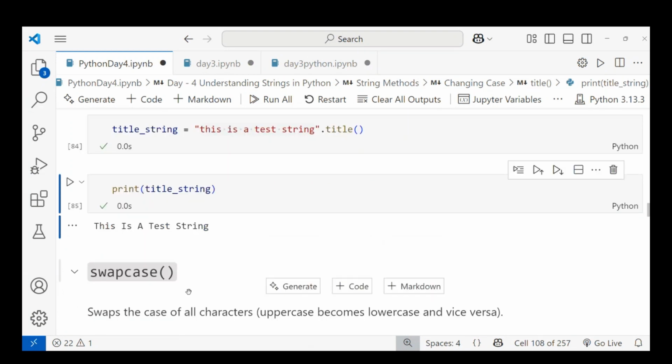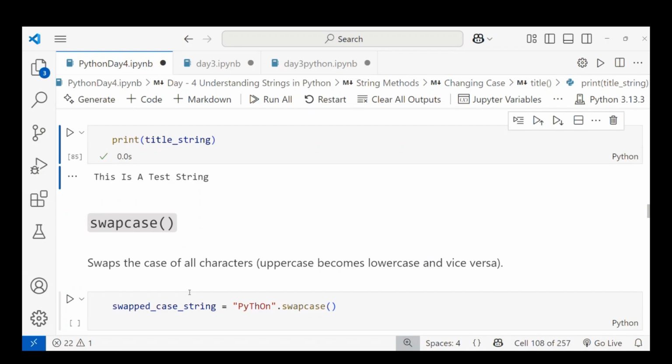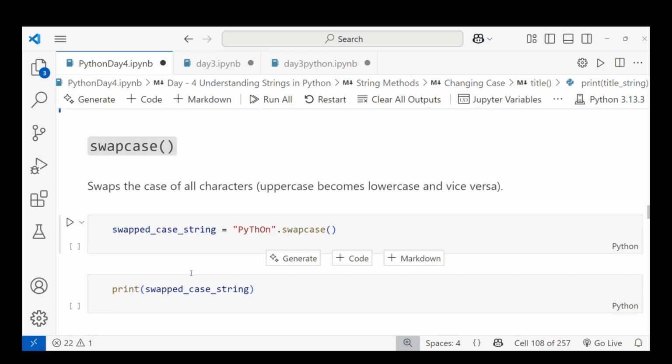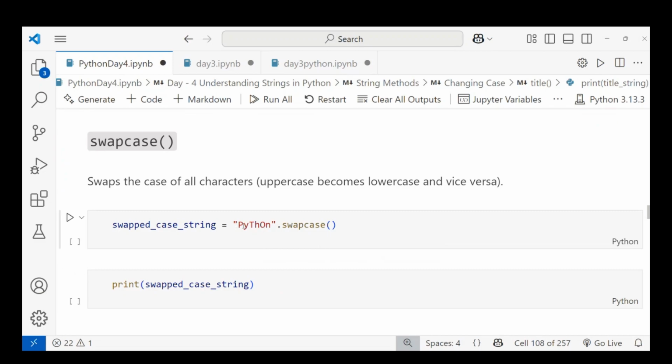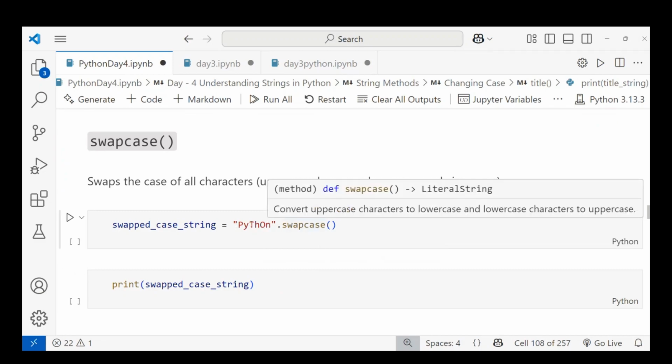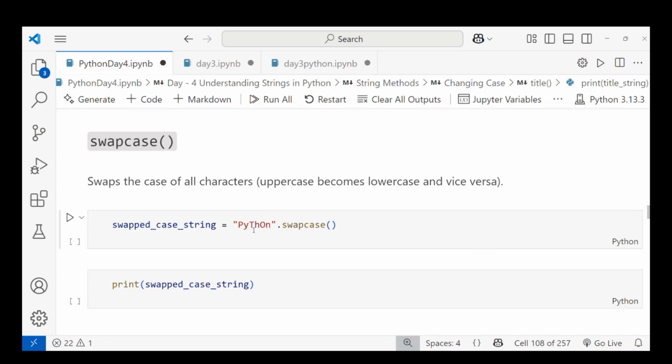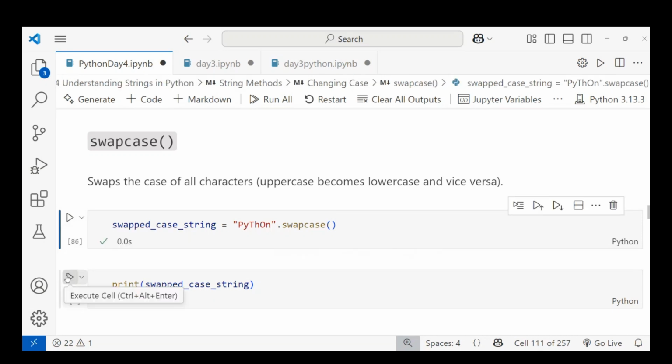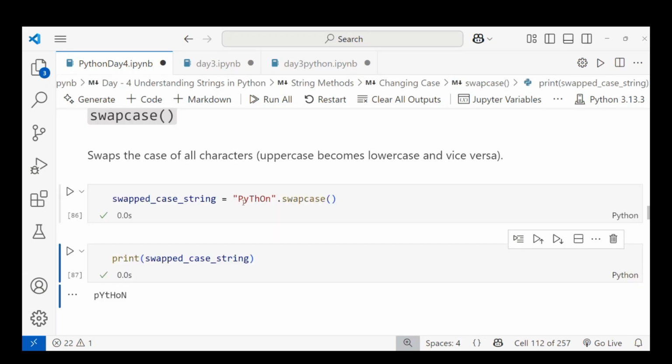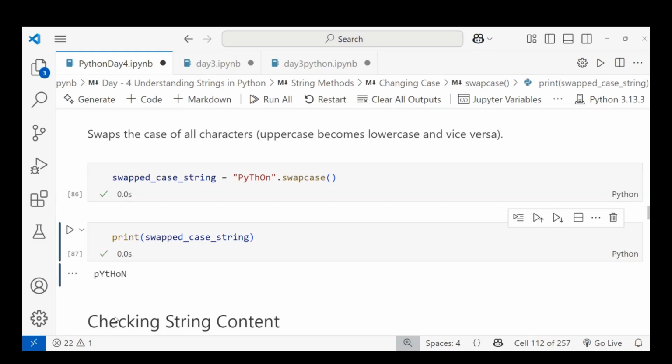Next one, swapcase. When I'm using swapcase, it swaps the case: all the characters in uppercase become lowercase, and vice versa, lowercase becomes uppercase. That is swapping. You can see this, "Python": swapcase means all uppercase will be converted to lowercase, and lowercase converted to uppercase. Let me run this. After running, the operation is done. You can see the uppercase is converted to lowercase and the lowercase to uppercase. This is about swapcase.